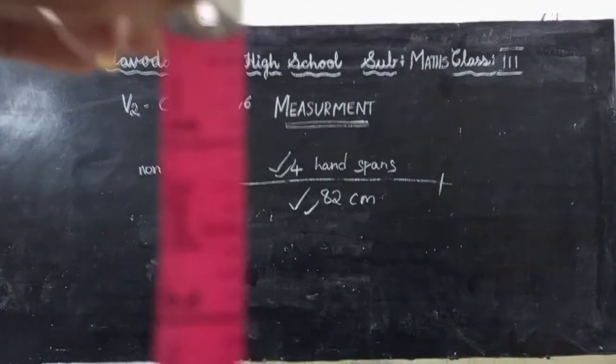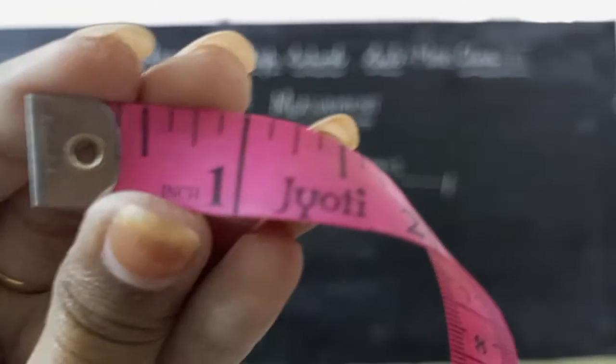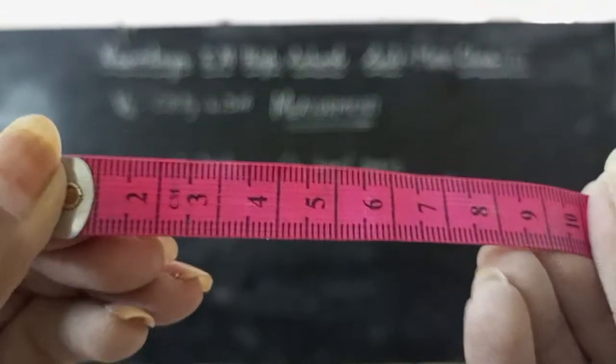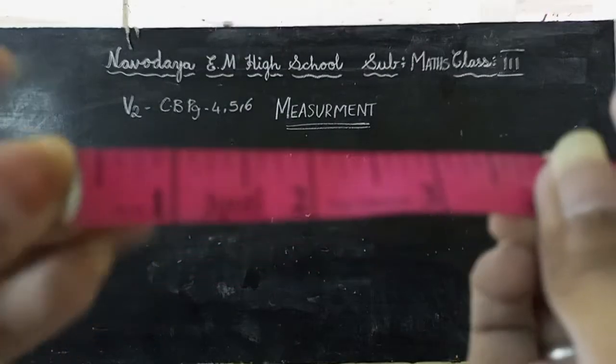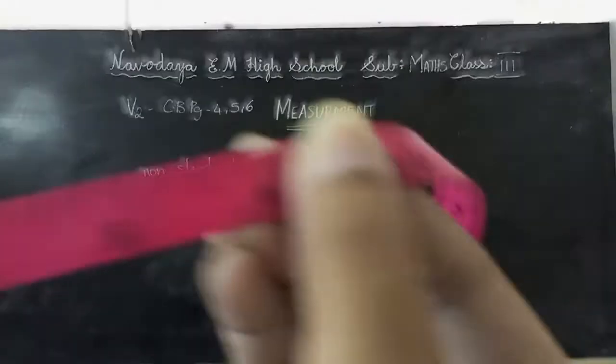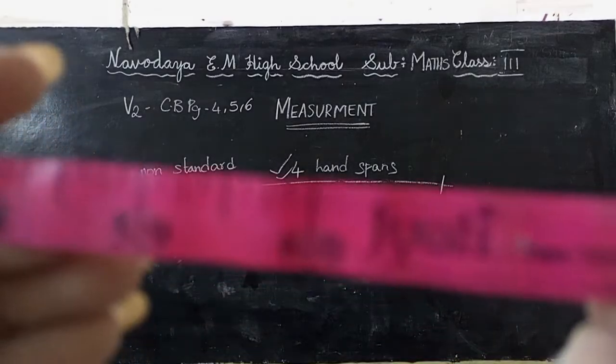Now see how many inches are there here. This side of the tape is called inches. This is the inch side of the tape and this is the centimeter side. From 1 to the end there are 60 inches.